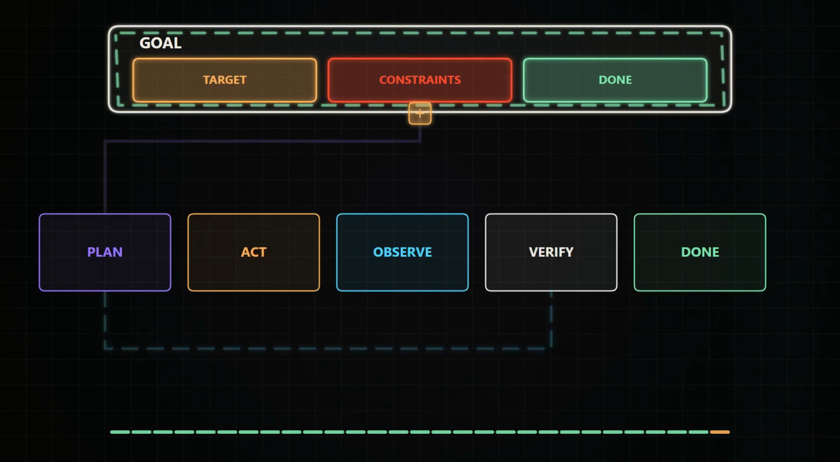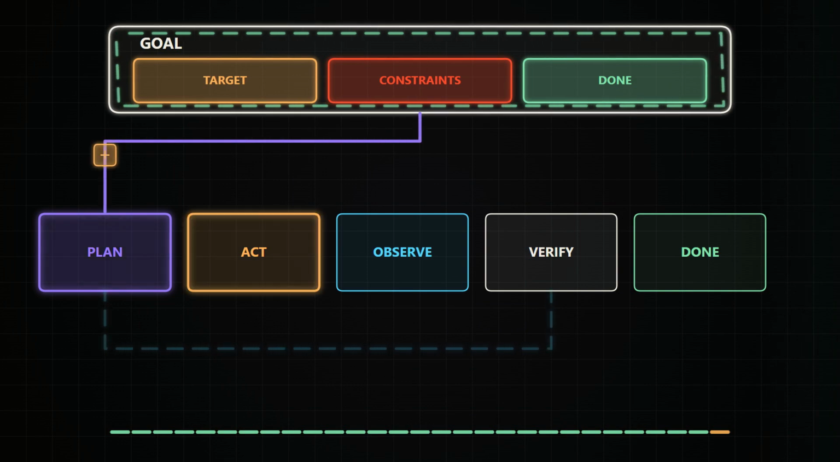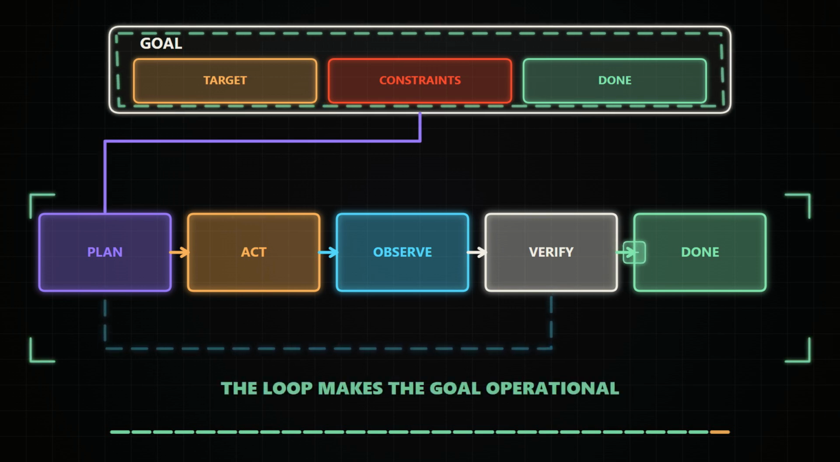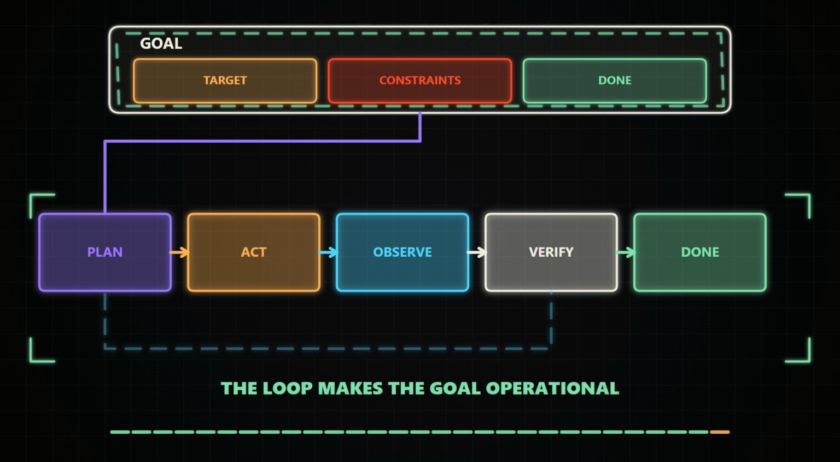So when an agent behaves intelligently, look past the word goal. Look for the contract, the state, the permissions, the verifier, and the stopping rule. The loop is what makes the goal operational.